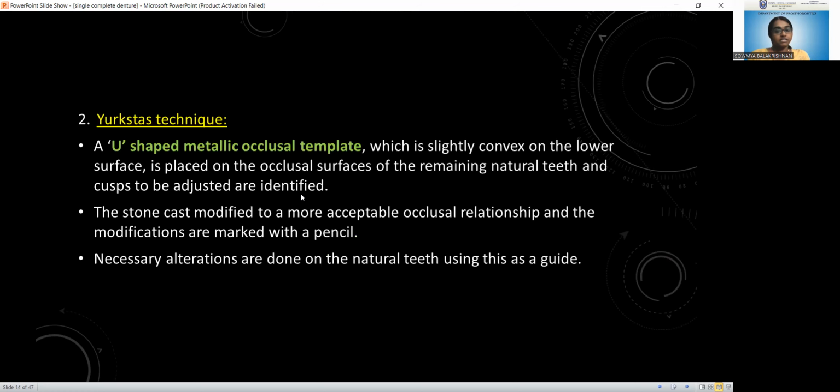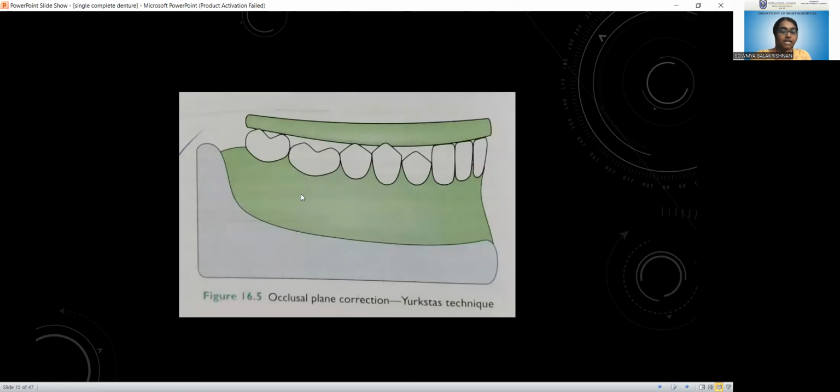In the case of Ekstad's technique, we use a U-shaped metallic occlusal template, which is slightly convex on the lower surface, as shown in the figure. You can see that this canine is under the occlusal plane, and the first molar is also under the occlusal plane. We have to correct the occlusal plane by giving crowns, which is a better option.